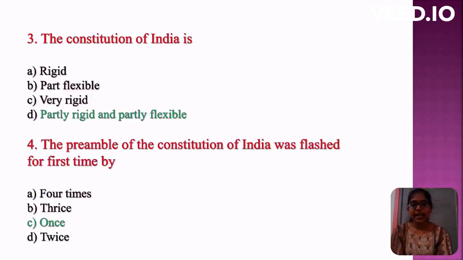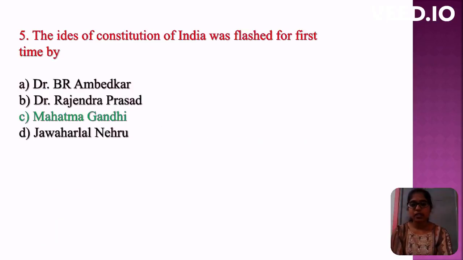Third question: The Constitution of India is? Options are rigid, partly flexible, very rigid, partly rigid and partly flexible. Correct option is partly rigid and partly flexible. Fourth question: The preamble of the Constitution of India was flashed for the first time by? Options are four times, thrice, once, twice. Correct option is once. Fifth question: The idea of the Constitution of India was flashed for the first time by? Options are Dr. B.R. Ambedkar, Dr. Rajendra Prasad, Mahatma Gandhi, Jawaharlal Nehru. Correct option is Mahatma Gandhi.